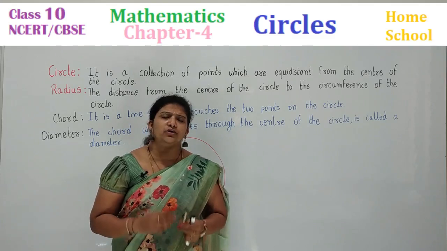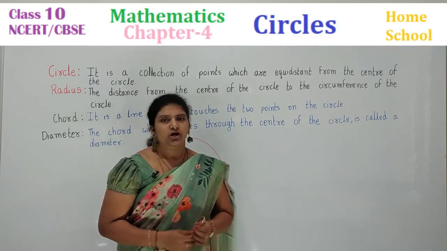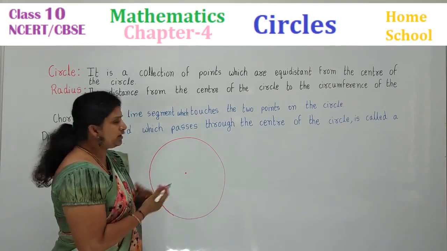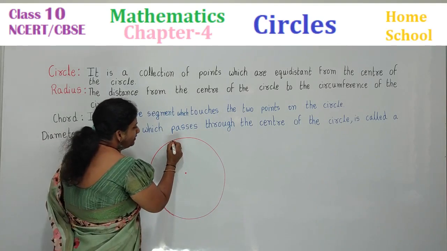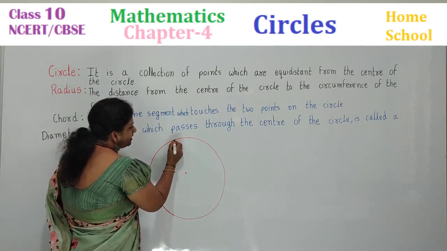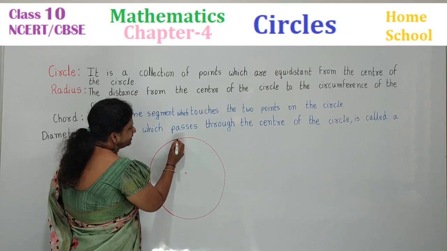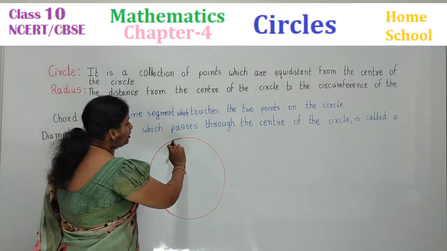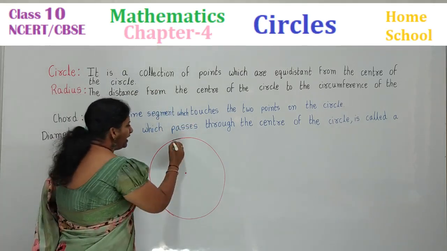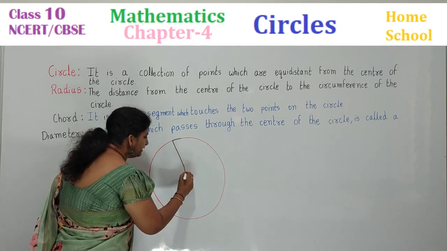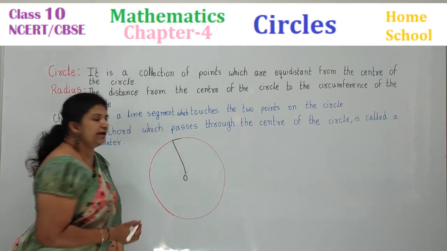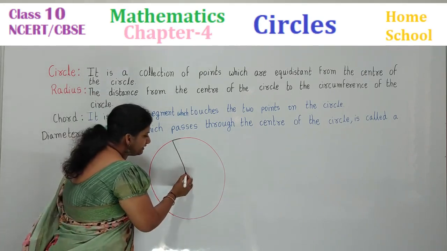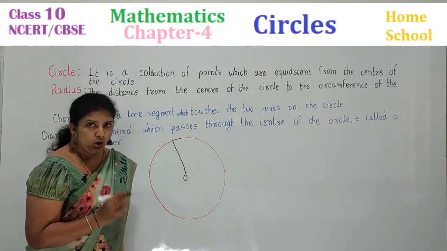Now in this session we are going to learn more deep about a circle. Okay, let's start. Circle, it is a collection of points. Where are points here? Let us imagine every point you can see here, each and every point is touching together to make a circular path. Yes, collection of points which are equidistant from the center. See this is center. What is this point children? Center is represented by the letter O.